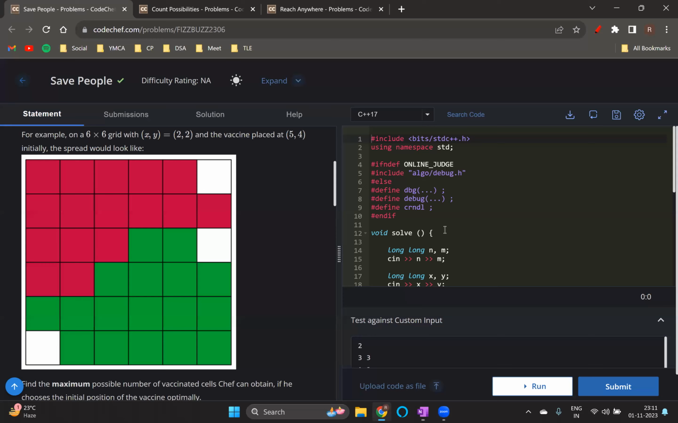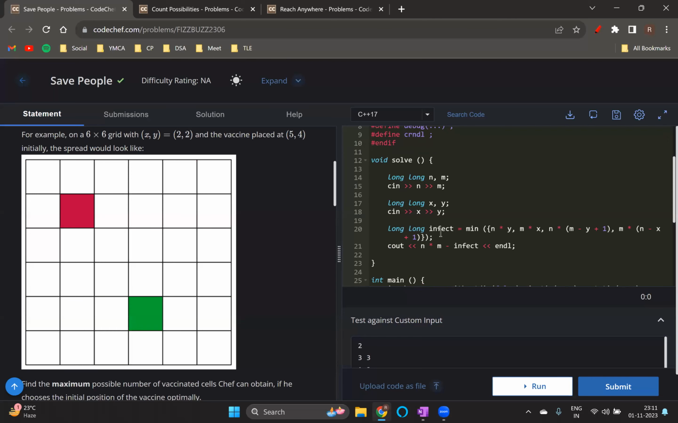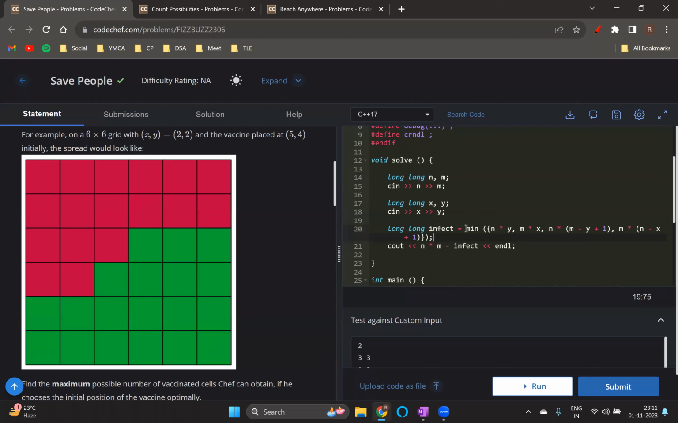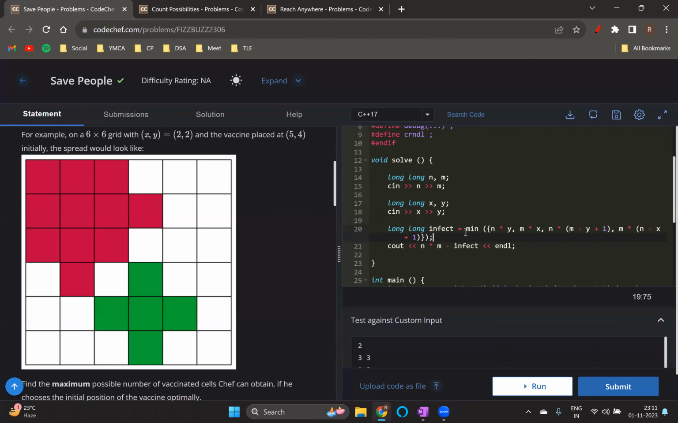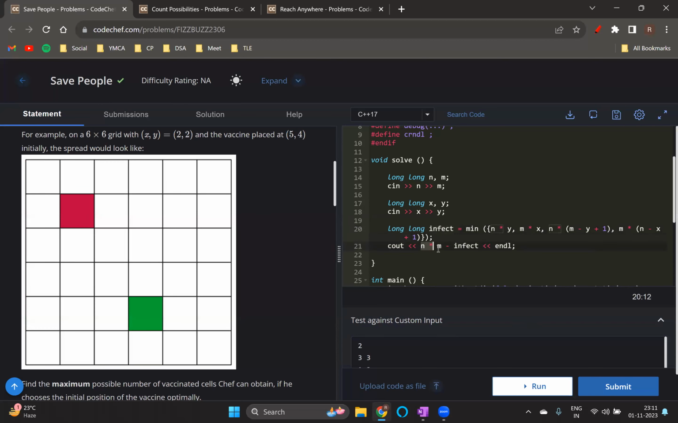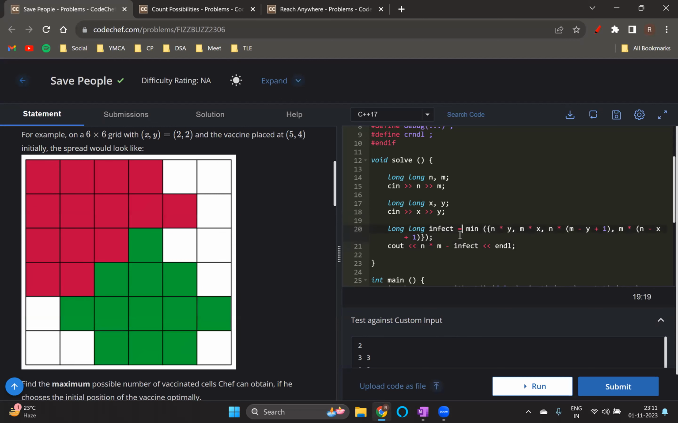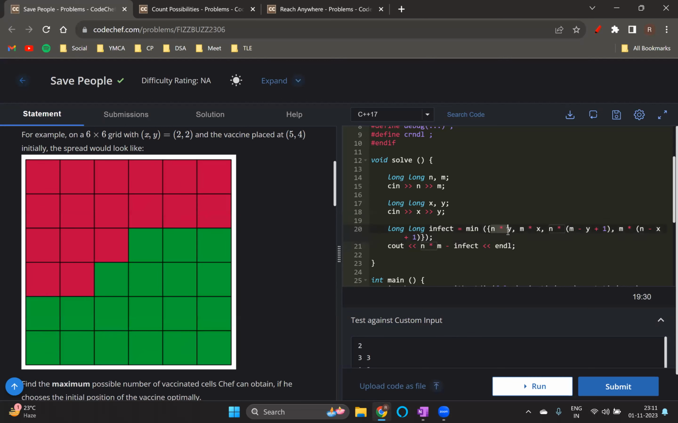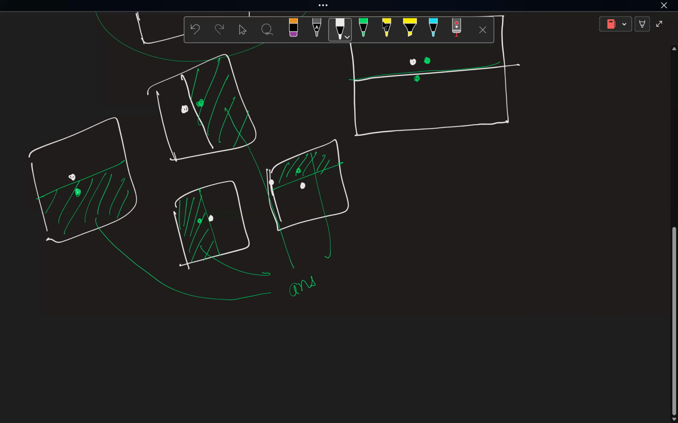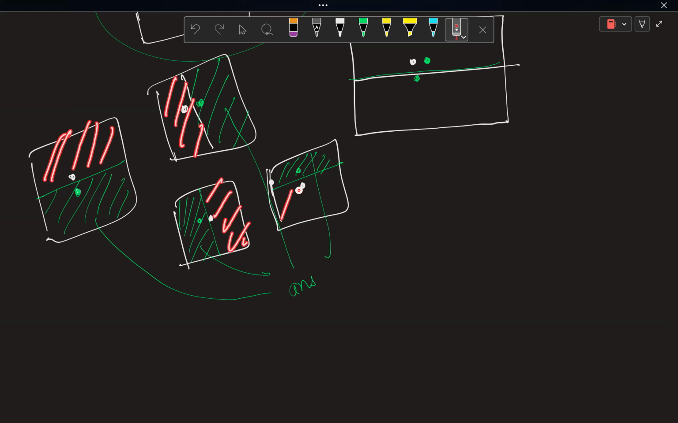Okay, great. So the code I wrote is just like this. For every test case, I took n and m as input, and after that, I stored the minimum number of people who will get infected in a variable infect, and then said n into m minus infect. And now these four things are just simple mathematics: n into y, m into x, and basically you can just calculate. I calculated this area, this area, this area, this area, the number of people who will get infected, and stored the minimum.